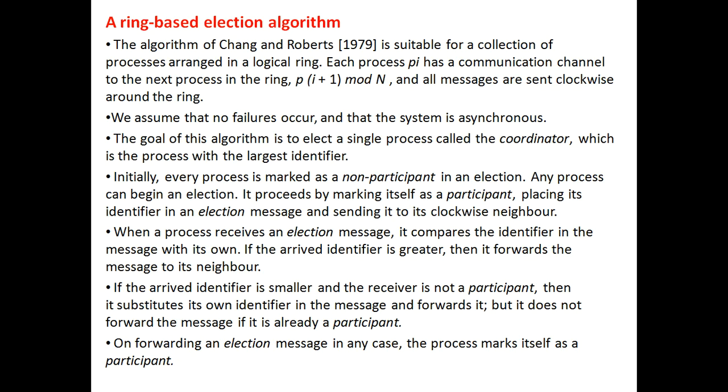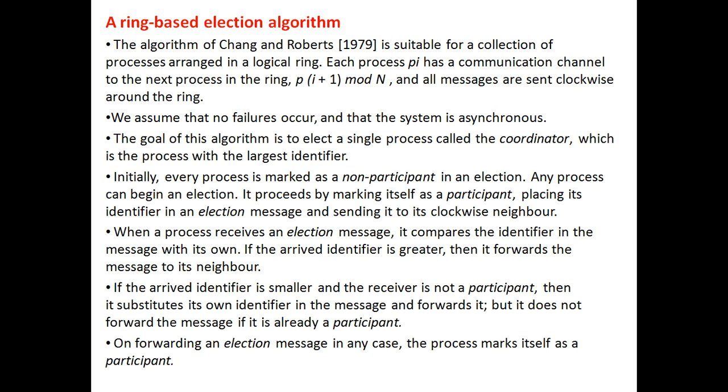Two points are there. When an election message arrives, if the election message identifier is less than the process identifier, at that time it will replace the old identifier with a new one. That is, the process ID is replaced with the election message ID, and it will forward it to the next process when it is not a participant. If it is a participant, it will not forward it to the next. On forwarding an election message, in any case, the process marks itself as a participant. So if it is forwarding to the next, it will be considered a participant.